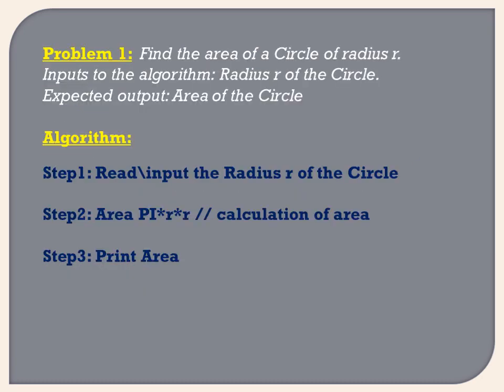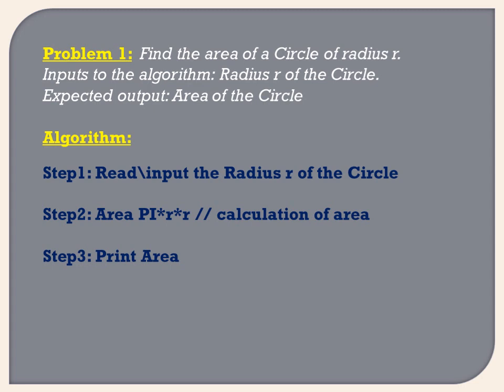Now see problem one. Find the area of a circle of radius r. The input to the algorithm is the radius. To calculate the area of the circle, pi's value is constant, so we just have to provide the radius value. So the input of the algorithm will be the radius, r. The expected output will be the area of the circle.